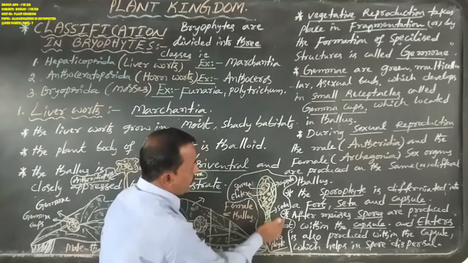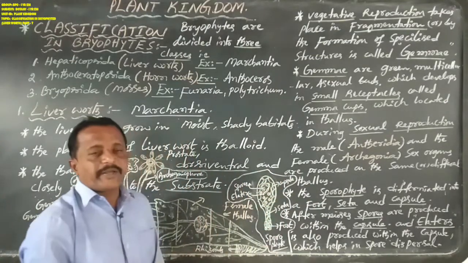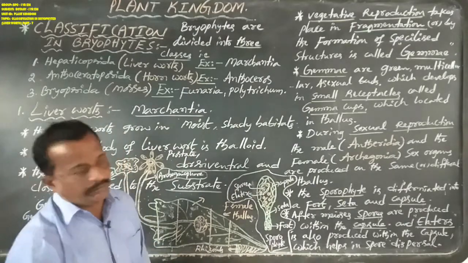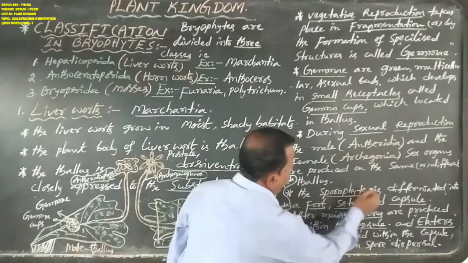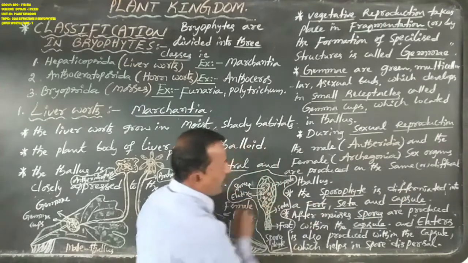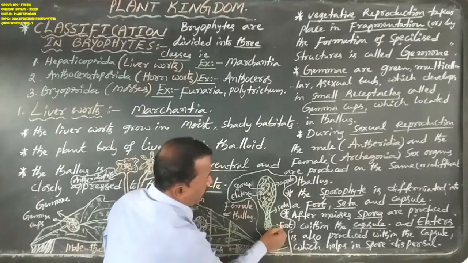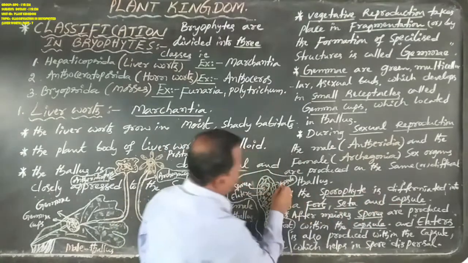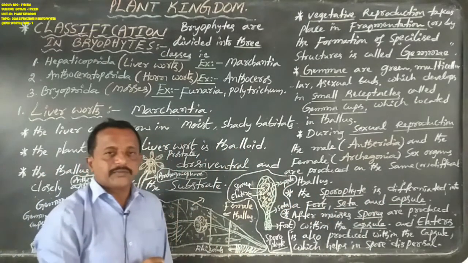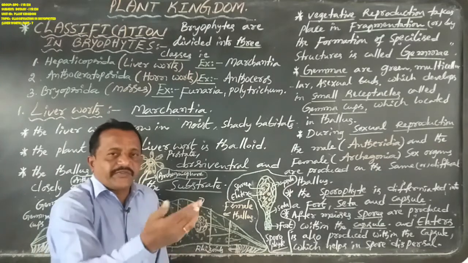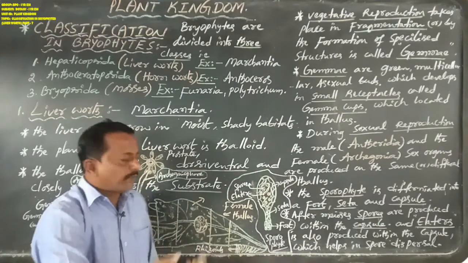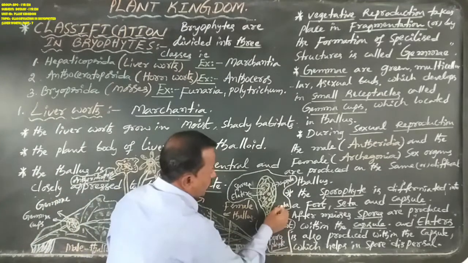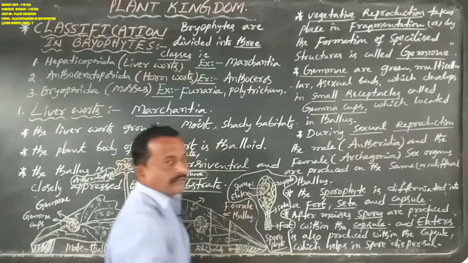This is a Marchantia sporophyte, the beginning of asexual reproduction. The sporophyte is differentiated into three parts. The first part is the foot, the second part is the seta, the third part is the capsule.